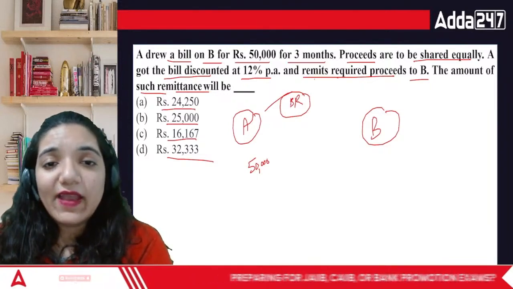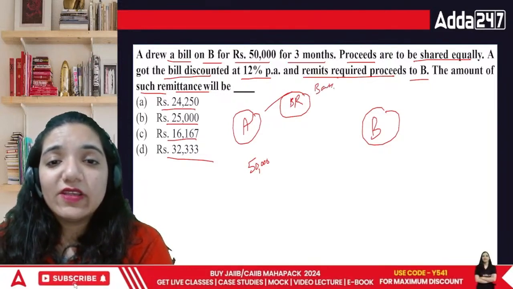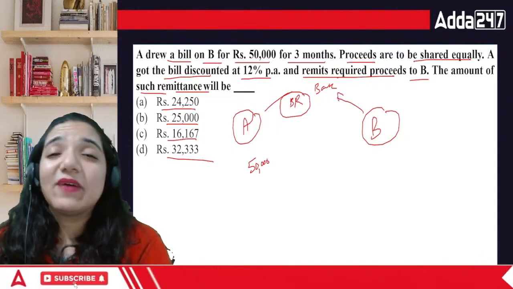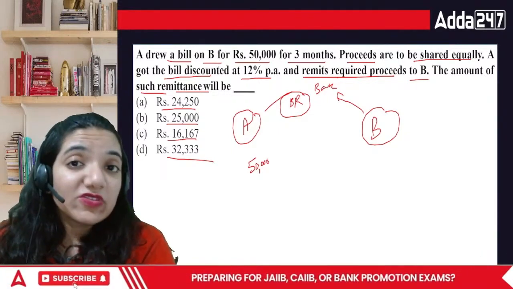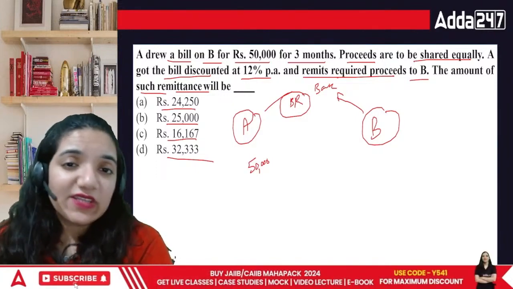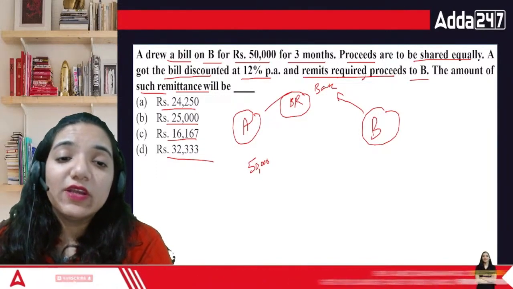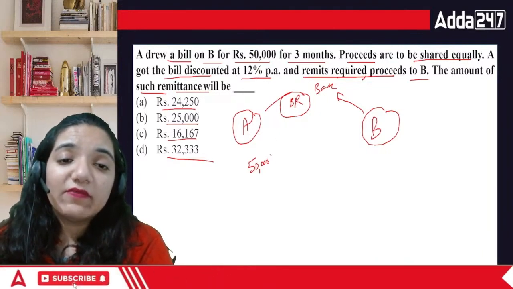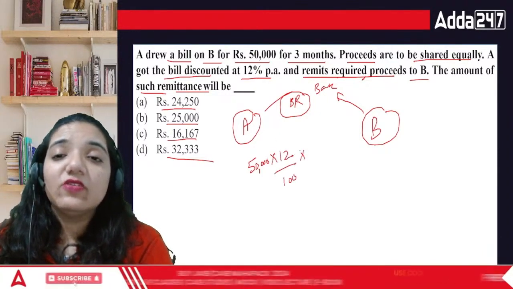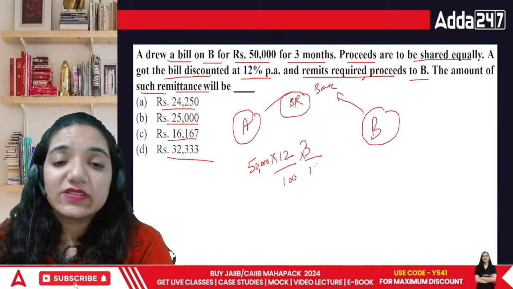If the bank gives me 50,000 and it receives 50,000 from the other party, what money is the bank making? They are not here to do social work. They are there to earn as well. So technically, this 50,000 has to be taken, and then you multiply it with 12% and then by 3 months.